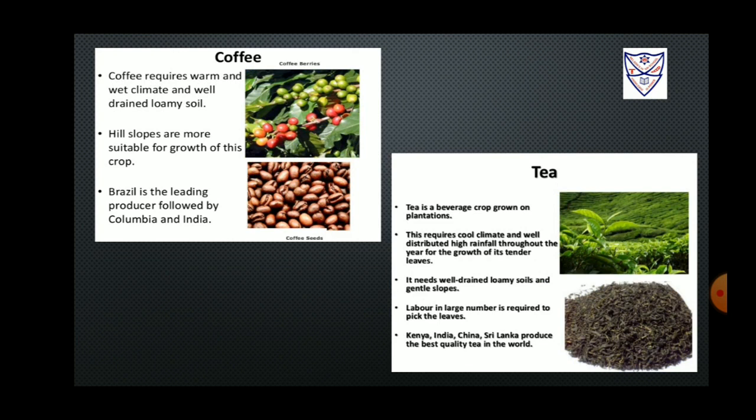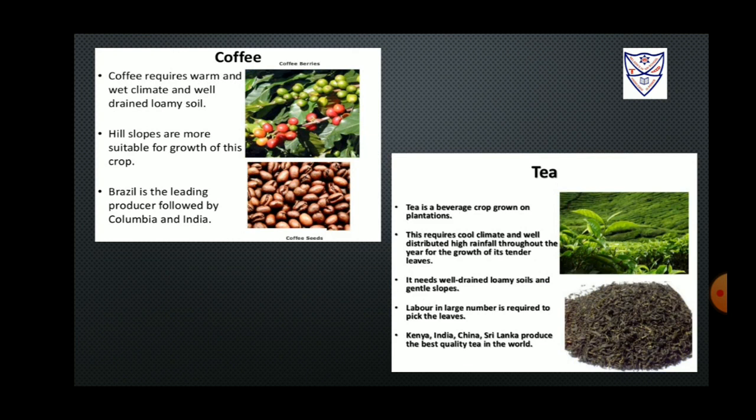Coffee is mainly cultivated on the slopes of hills, mainly in Brazil, India, and Colombia. Tea is a type of beverage crop that is hugely popular in our country. The cultivators grow it on plantations.